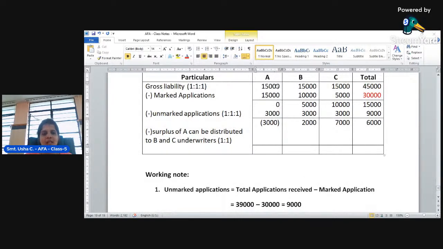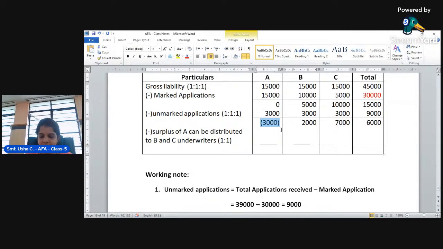But the liability of A is a minus balance, and this minus balance of 3,000 is not the liability of an underwriter. So this must be distributed among B and C in the ratio of gross liability. B and C ratio is 1 to 1, so it must be distributed in that ratio.